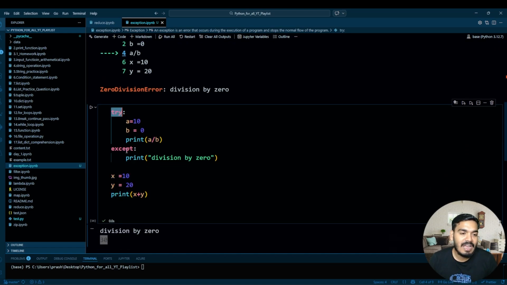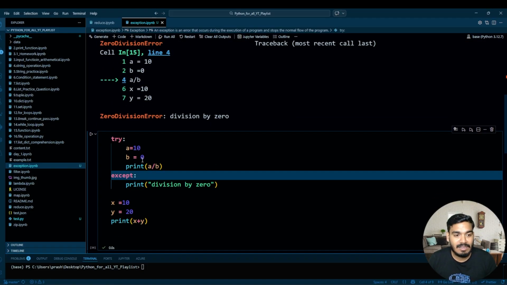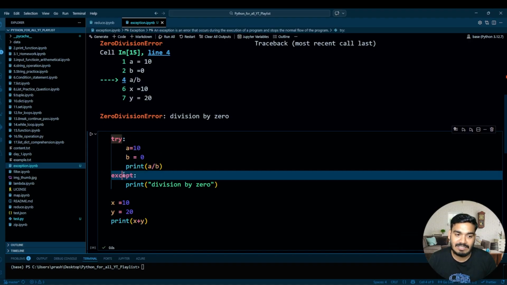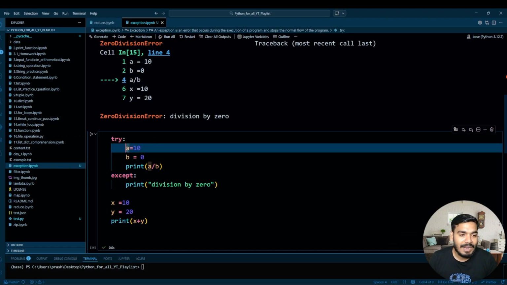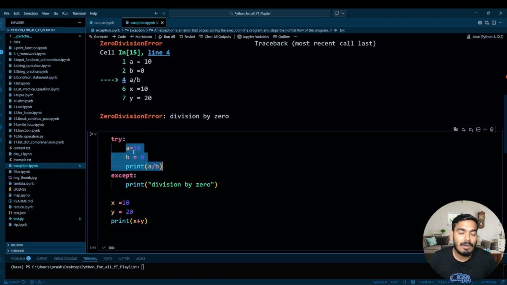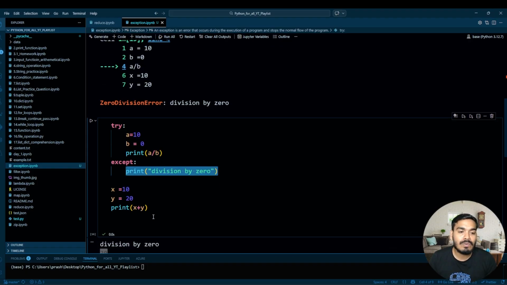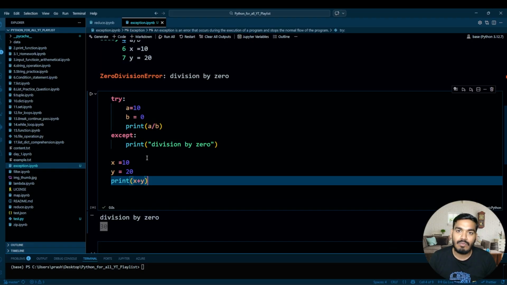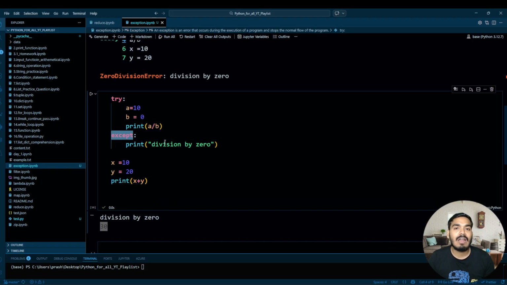So what is try and what is except over here? Whenever you want to handle an error, we always write the code between try and except, but in layman's terms we say try and catch. Whatever error has occurred in the try block will be caught by the except block, and it will also allow the next flow of code. So that is what we are going to understand: how many types of exceptions we have and what the other ways of handling them are.